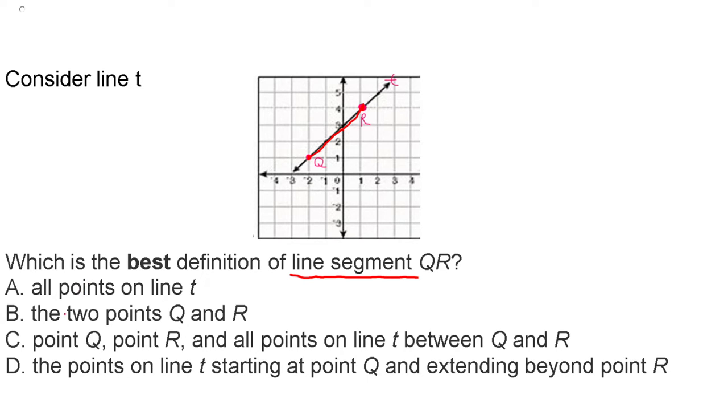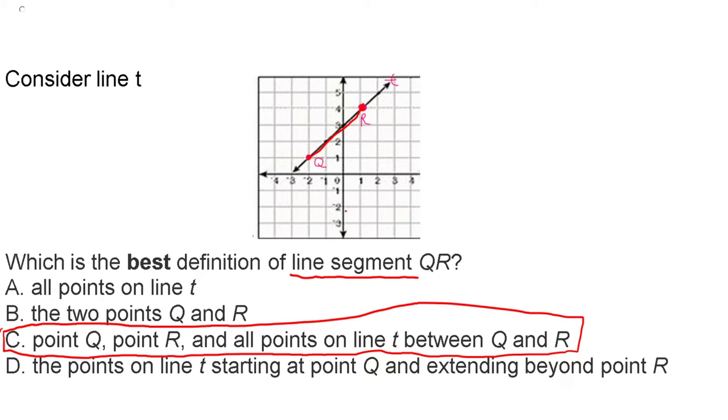But that's not it. The points Q and R. Is it just these points that we're looking at? No, it's the points and the stuff in between them, right? So we can't have that one. Point Q and point R and all the points in between on line T. That is our answer right here. Try to draw that line. Oh, gotta be a little squiggle there. Boom. C is our answer.